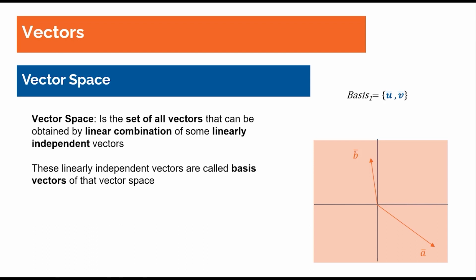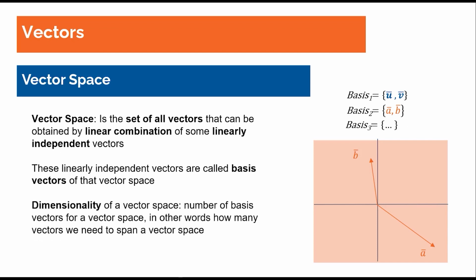So this means that basis vectors are not unique. A vector space can have infinitely many basis vectors, but the set of basis vectors always have the same number of vectors. And we call that number the dimensionality of the vector space.